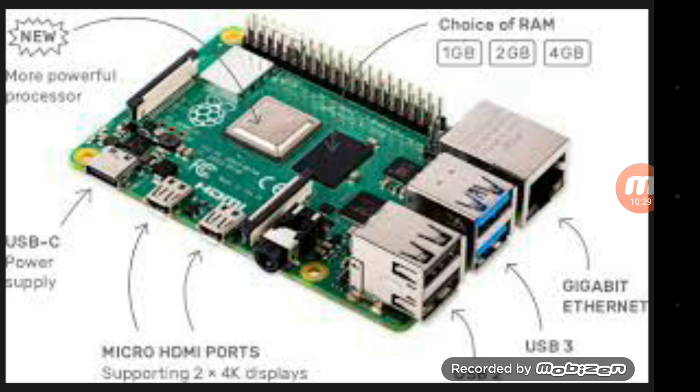And a more powerful processor, they have used a new processor, and RAM: 1 GB of RAM is available in Raspberry Pi 4, and 2 GB of RAM is available in Raspberry Pi 4, and 4 GB of RAM. So in all these versions, Raspberry Pi 4 with 4 GB of RAM can definitely replace your desktop or laptop. I am damn 100% sure of it.